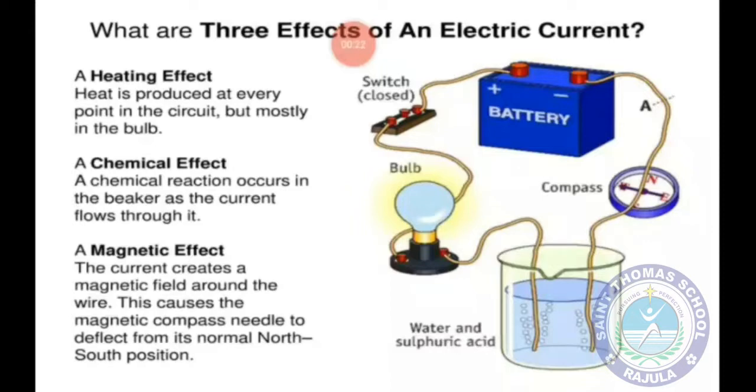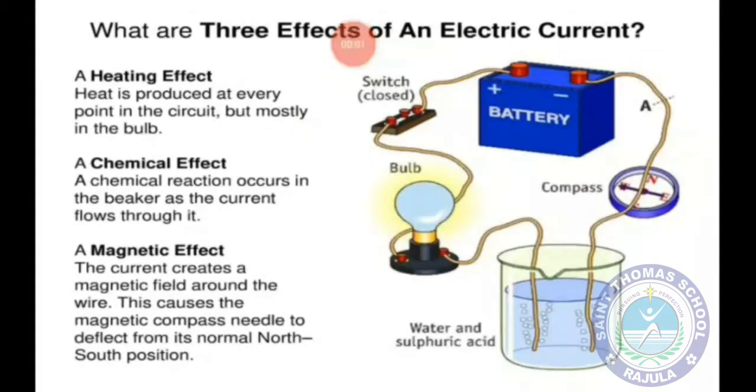Now what is magnetic effect? The current creates a magnetic field around the wire. This causes magnetic compass needle to deflect from its normal north-south position. Means when current flows through the conducting wires, then magnetic field develops around these wires, and due to this magnetic field, needle of the magnetic compass shows deflection. So it is the magnetic effect of electric current.